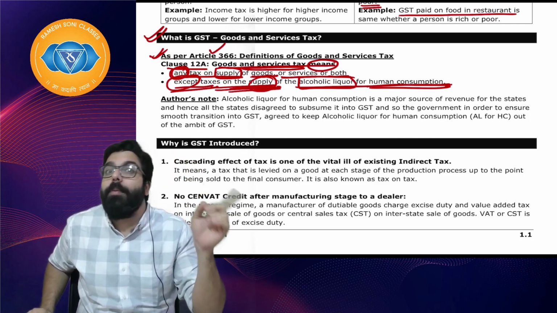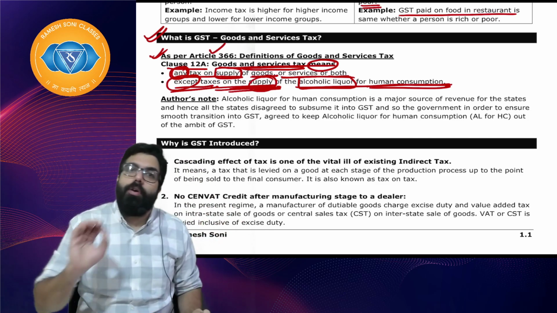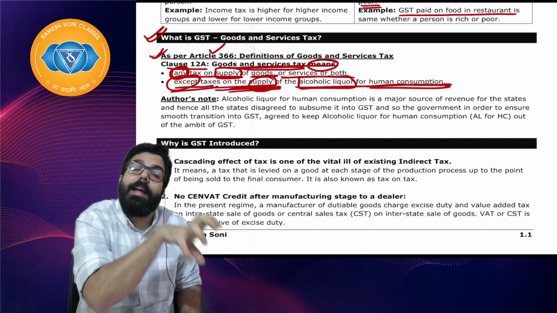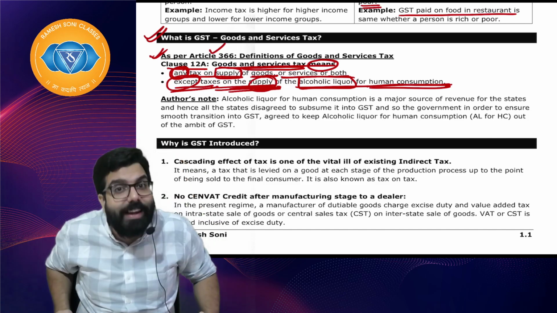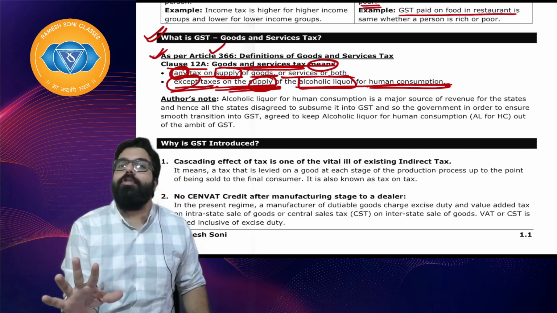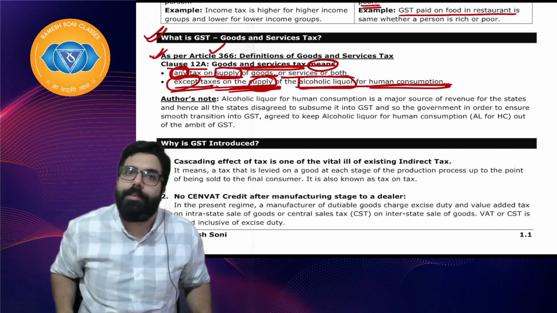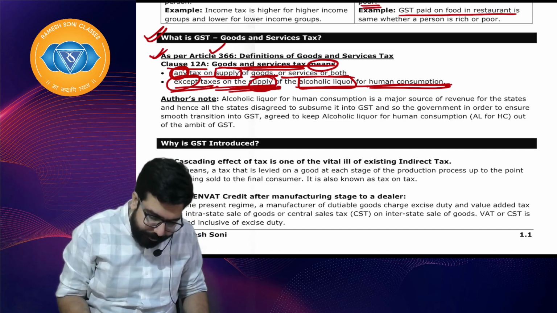They didn't write except alcoholic liquor only. They wrote alcoholic liquor for human consumption. So on alcohol there is GST, but alcoholic liquor which is meant for drinking, Baba, wine shops, etc., on drinks there is no GST. But supposing there is alcohol for factory consumption, there will be GST. Are we clear everyone? Let's go ahead.